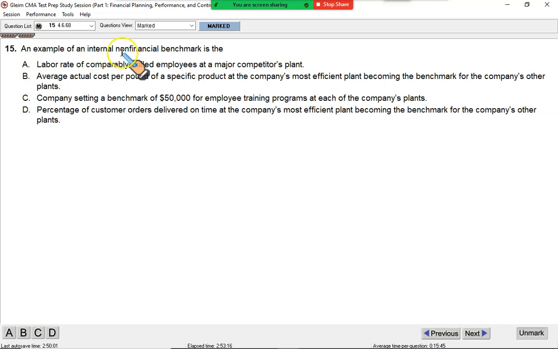An example of an internal non-financial benchmark. We are looking for two things, gentlemen. We need a non-financial one. This is the first thing I'm looking for. And second, that benchmark should be internal. Remember, we just studied that benchmarking is like a standard-setting activity where we set a standard and we try to copy that. Let me show you.